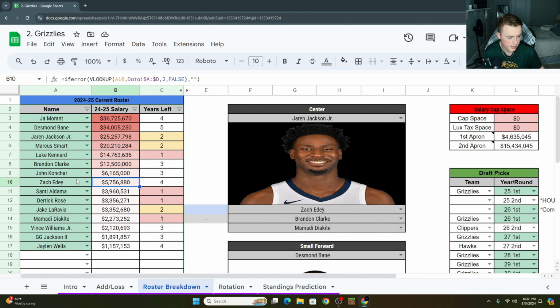Zach Edey, who they got with what I believe is the 8th pick, comes in here. He's got a nice cheap contract for the next 4 seasons, and then he becomes a restricted free agent, so he's locked up for a while.